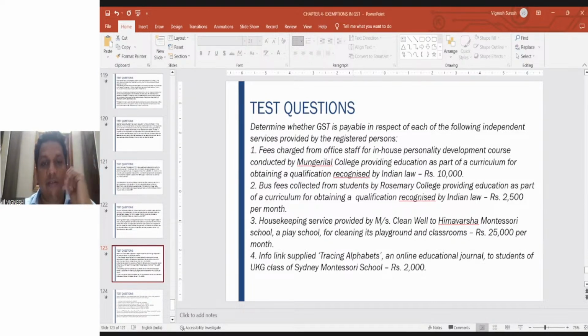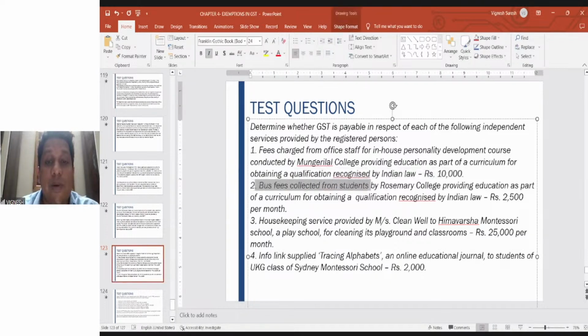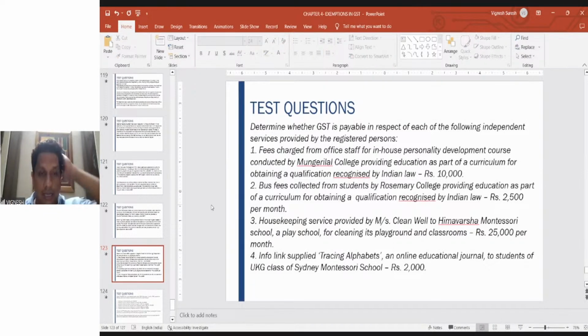Here we may get slightly confused. Here, bus fees collected from the students by Rosemary College is what it says. Don't get confused with the amount that Rosemary is paying for bus hiring. Don't get confused with that. This is not an input supply, but this is an output supply, right? This is an output supply, and you have to answer this question accordingly.